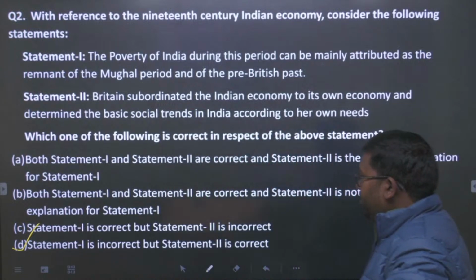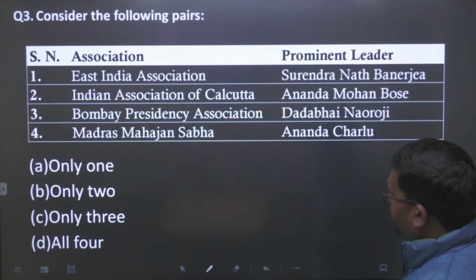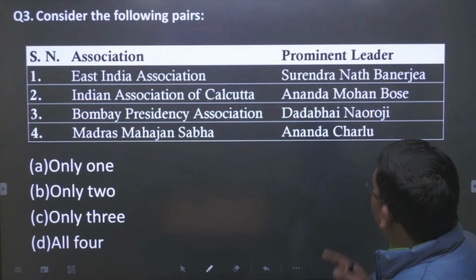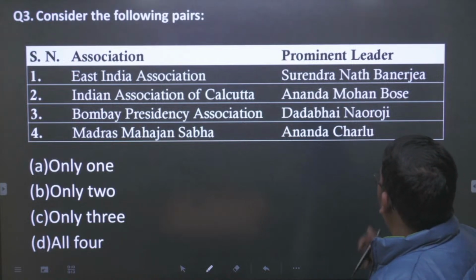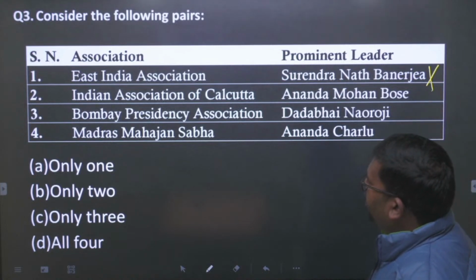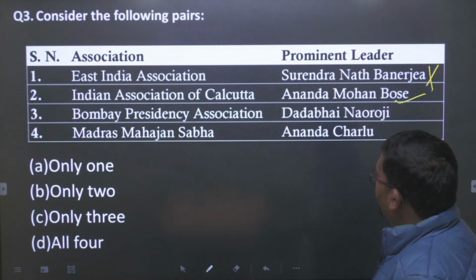Okay, student. Then let us see this question. Consider the following pairs. The East India Association is Surendranath Banerjee. No, this is false. This is Dadabhai Naoroji. Then we have the Indian Association of Kolkata. Yes, true. Bombay Presidency Association is Dadabhai Naoroji.